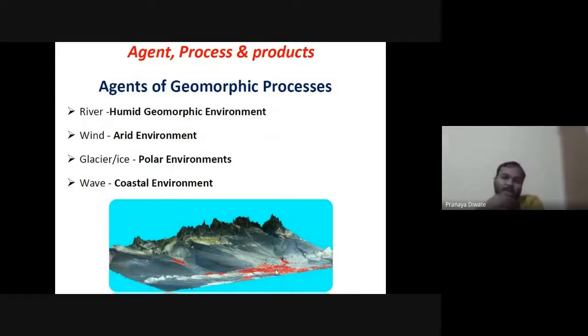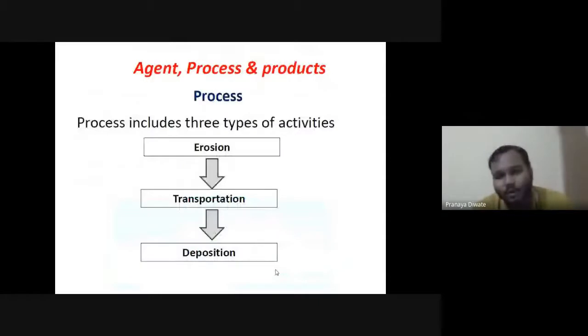The river produces a humid geomorphic environment, wind an arid environment, glacier a polar one, and waves a coastal environment. Whenever you want to understand this, you can use this approach: agent, process, and product. So first you have erosion.